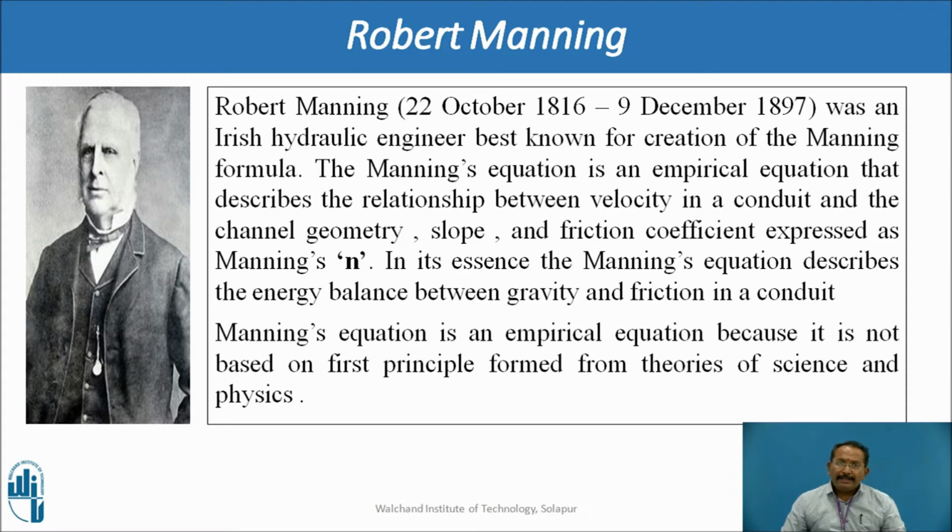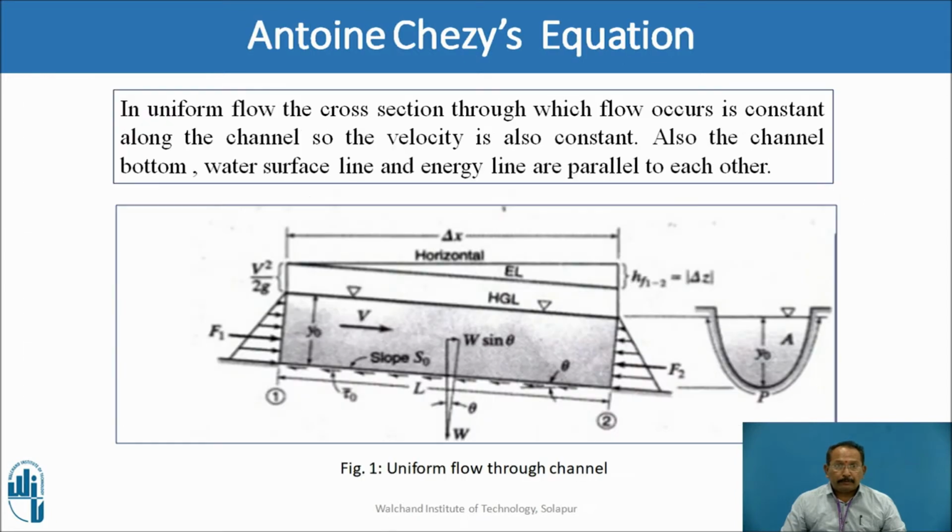The Manning's equation is an empirical equation that describes the relationship between velocity in a conduit and the channel geometry. Channel geometry is related with its bottom width, the wetted perimeter, etc., and friction coefficient, which is expressed as a small n. In its essence, the Manning's equation describes the energy balance between the gravity and the friction in a conduit. Manning's equation is an empirical equation because it is not based on first principles formed from the theories of science and physics. Just concentrate on this figure first.